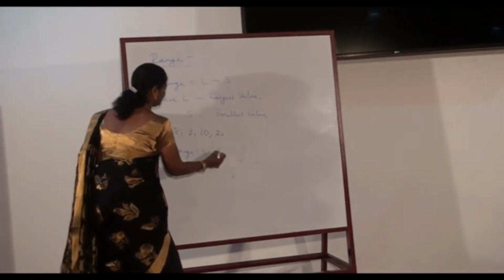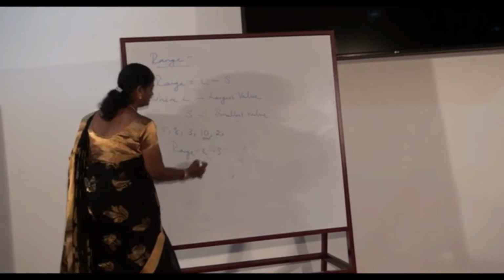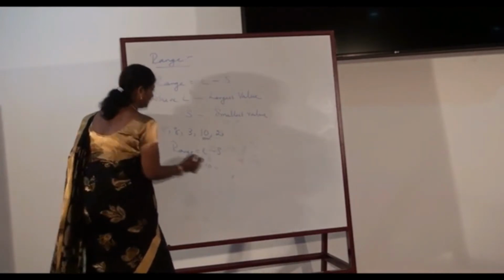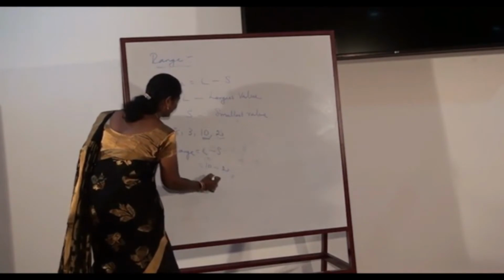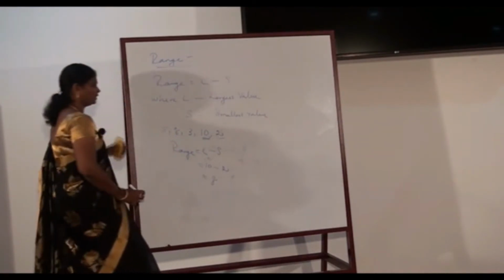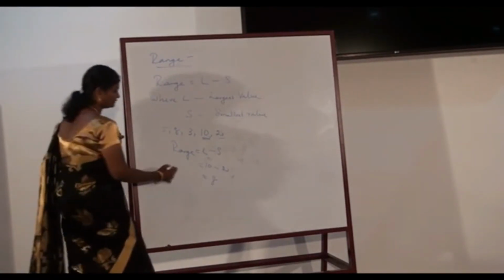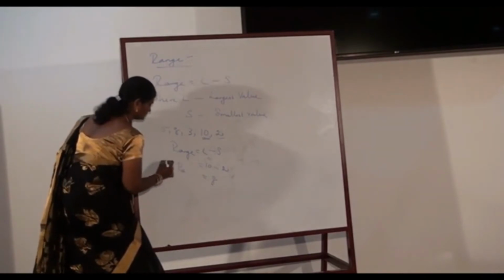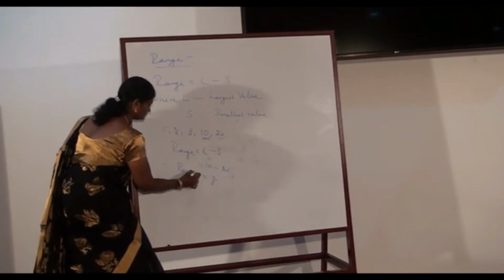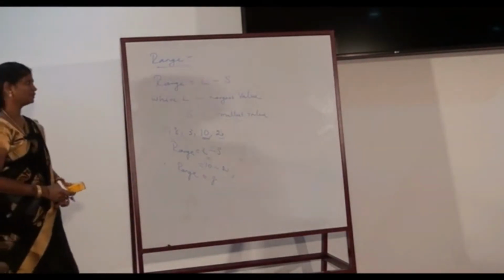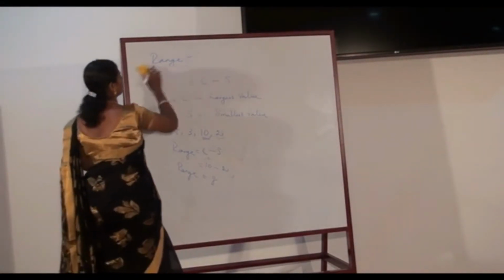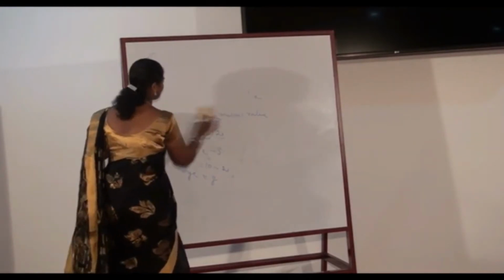Here the largest value is 10 and the smallest value is 2. Hence the range for this individual observation is 8. A similar formula can be used for calculating range in case of a discrete distribution.